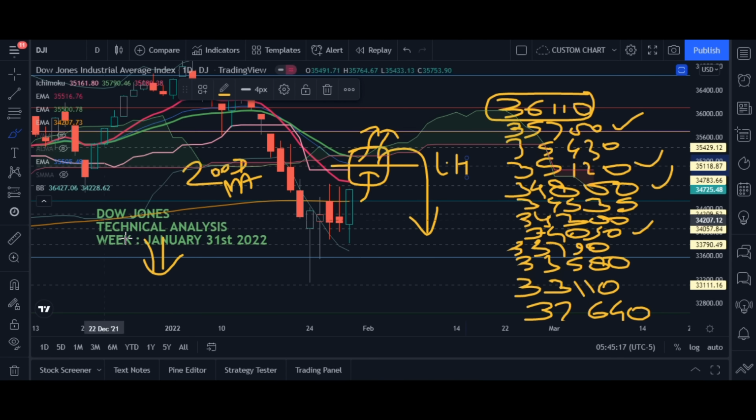So guys, this was my technical analysis for the Dow Jones Industrial Average Index for the week commencing from January 31st, 2022.